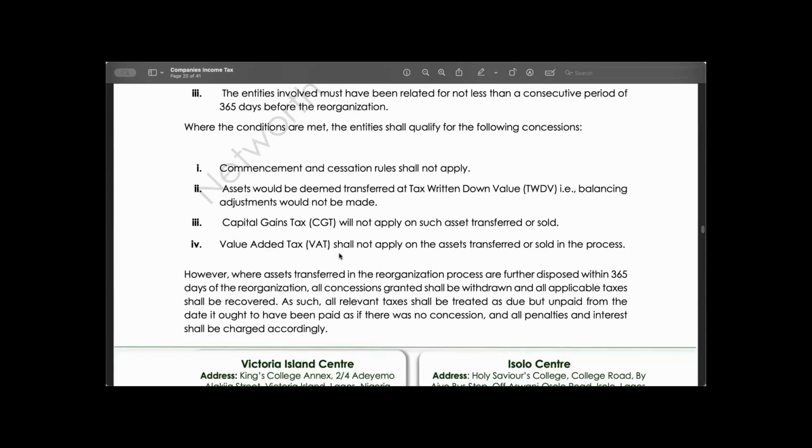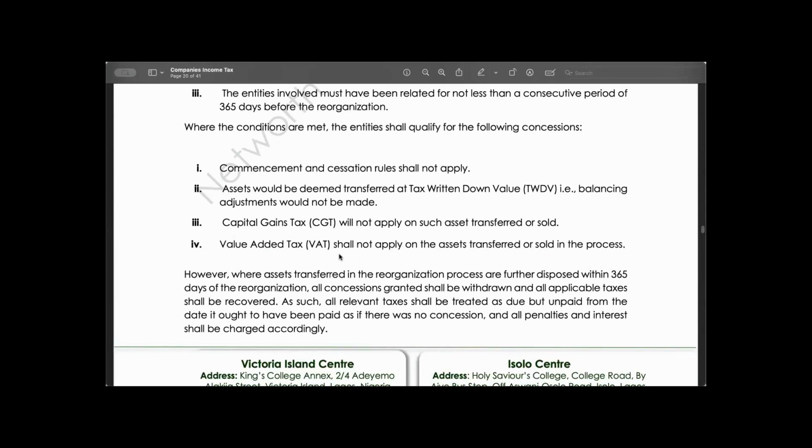Do you have any question? The first one is acquisition. When you are acquiring the assets, you and that company must have been related within at least 365 days before the transaction occurred. We are now saying that now that you, as a company, have acquired the assets, you cannot sell or transfer the assets within 1 year to another company.